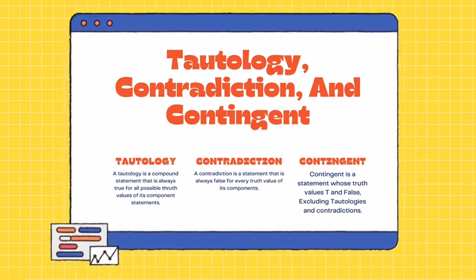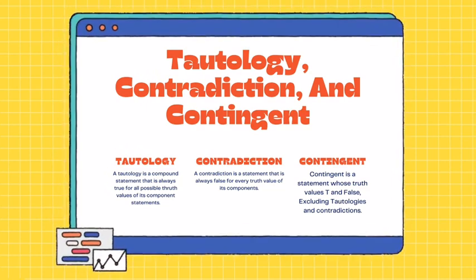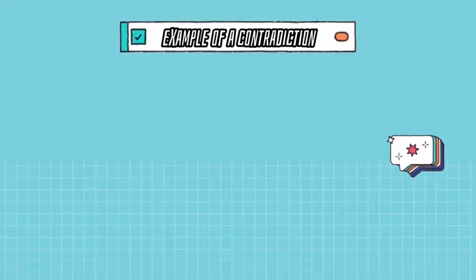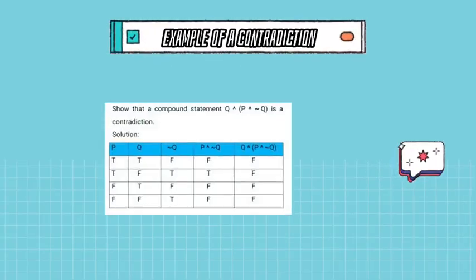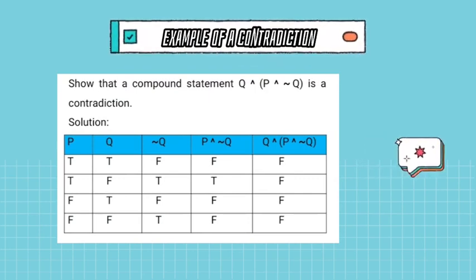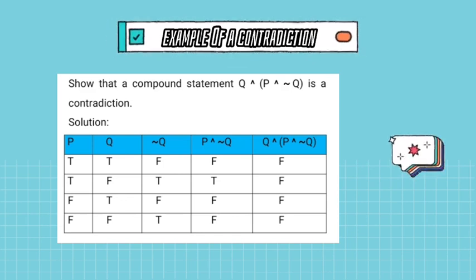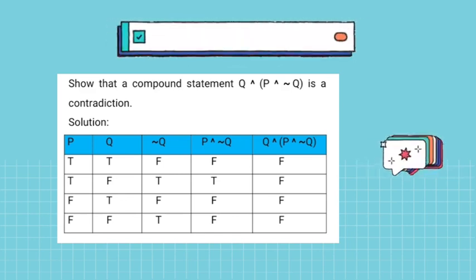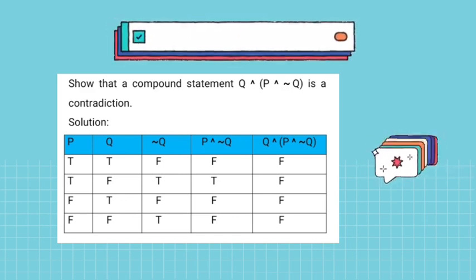Contradiction. A contradiction is a statement that is always false for every truth value of its component. As in tautology, to prove whether a statement is a contradiction, we can use a truth table. Example of a contradiction is show that a compound statement Q and P and not Q is a contradiction.